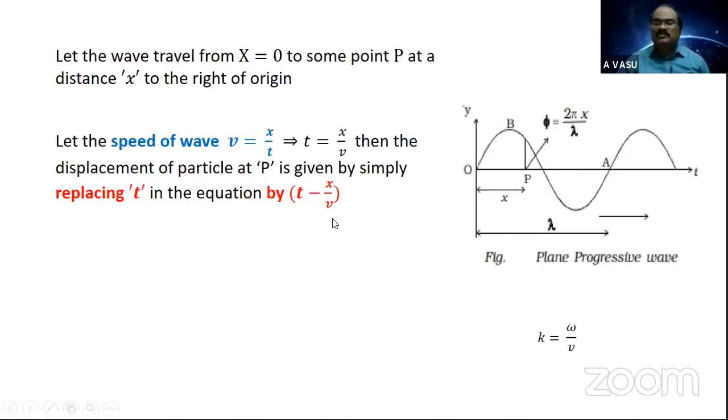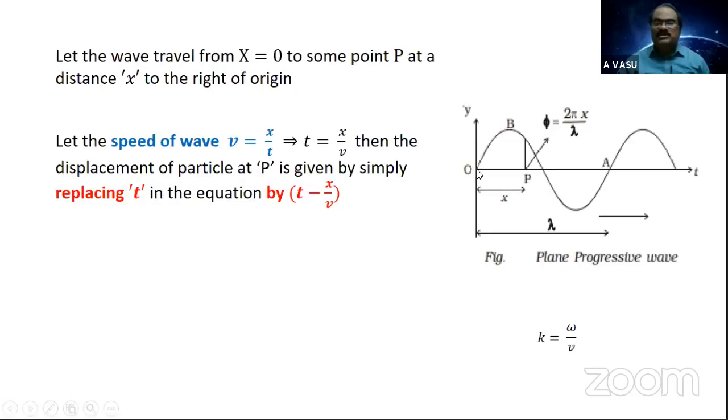That is x by v. By the time the particle starts at O, the particle at P is still at rest. What I mean to say is, not only here, if you take any time, I say the particle at O has been in oscillatory motion for time t,